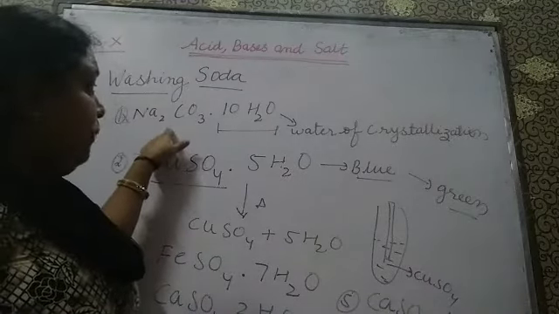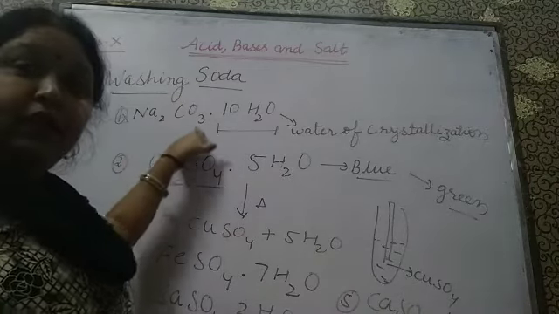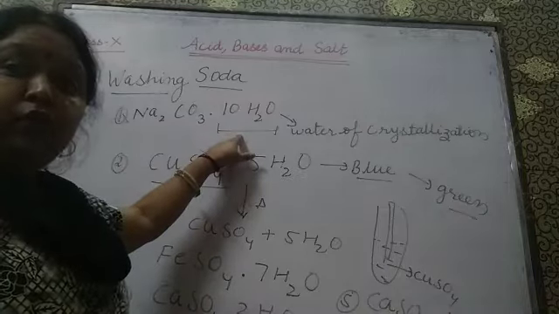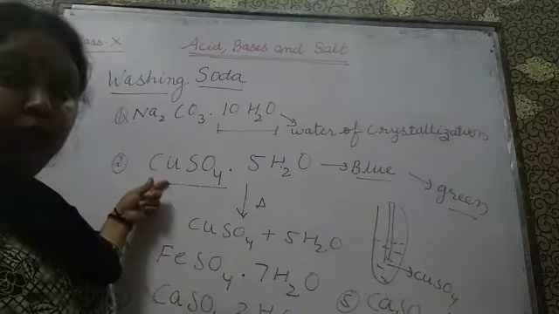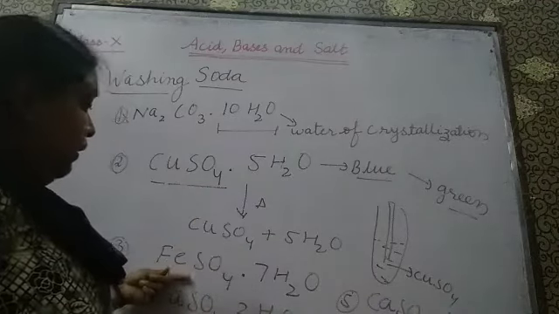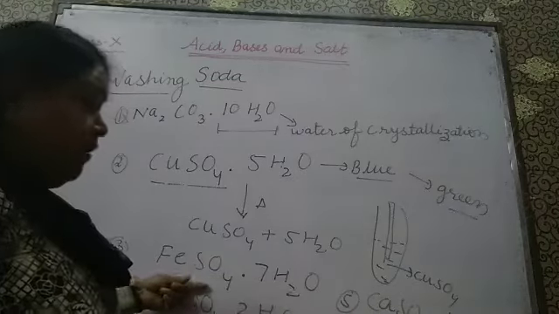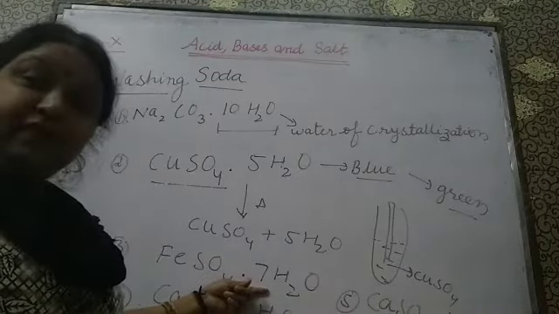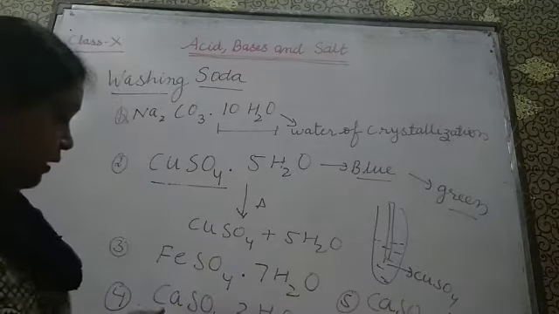Na2CO3.10H2O means washing soda. It contains 10 water molecules. Then we have done copper sulfate. It is of blue color containing 5 water molecules. Then FeSO4.7H2O. The green color of FeSO4 is due to the presence of this 7H2O, isn't it? Then we have done calcium